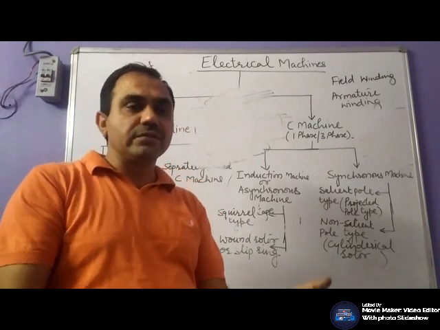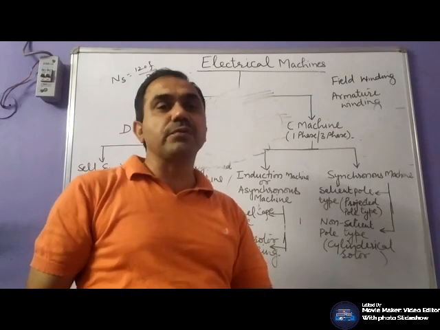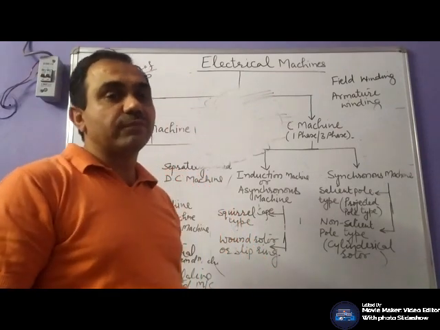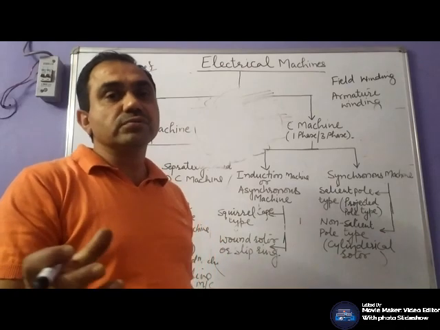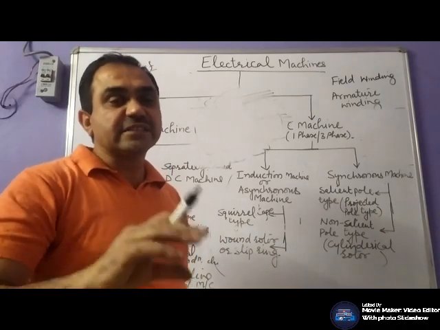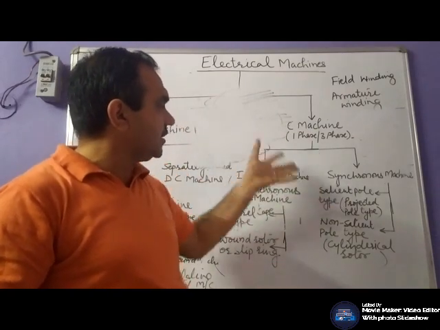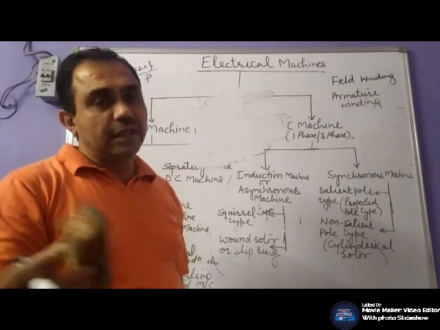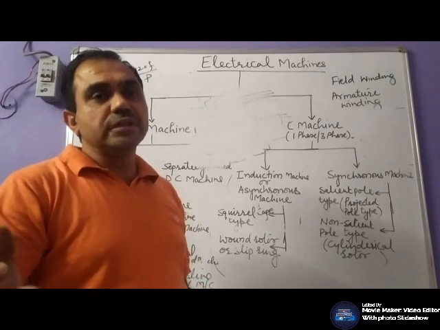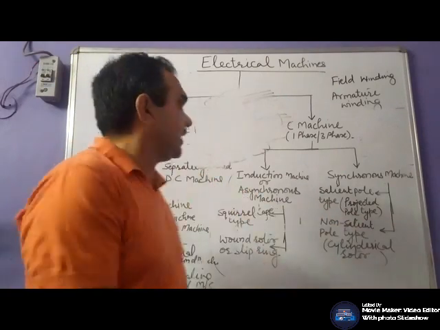You will find that the generator is connected with a prime mover, that is a reciprocating engine set. In case of thermal power station, coal is used to develop steam, and that steam is used to run the turbine, and that turbine is connected with the generator. Like in hydro, the water flow is used to run the turbine, and with the turbine your generator is connected.